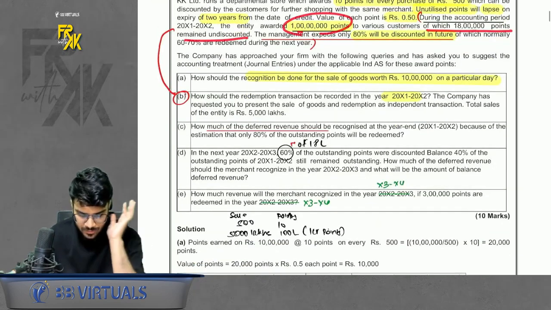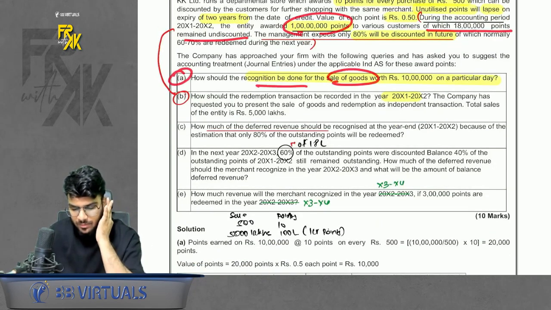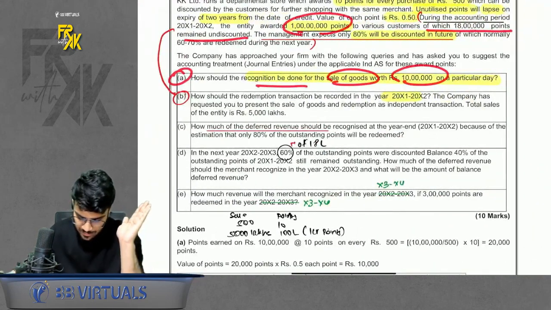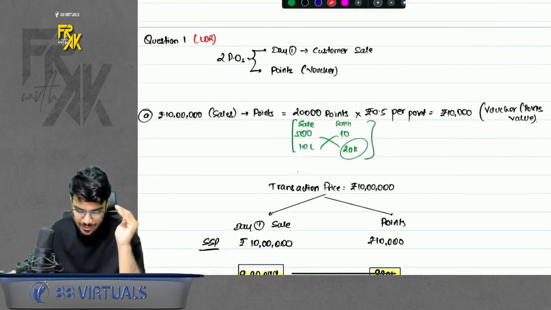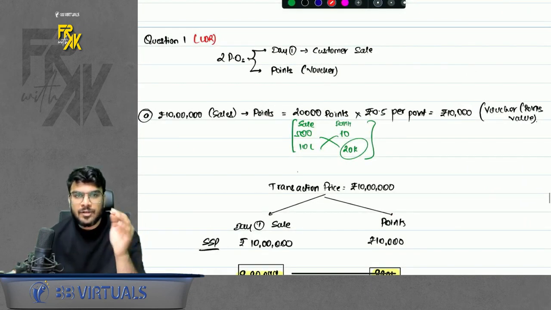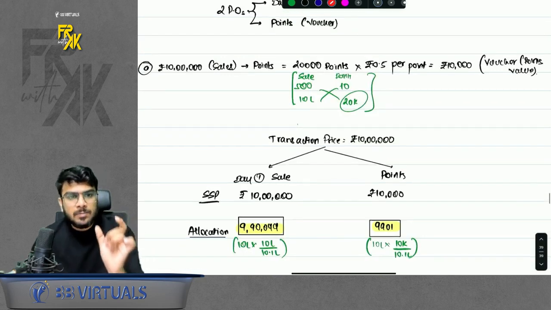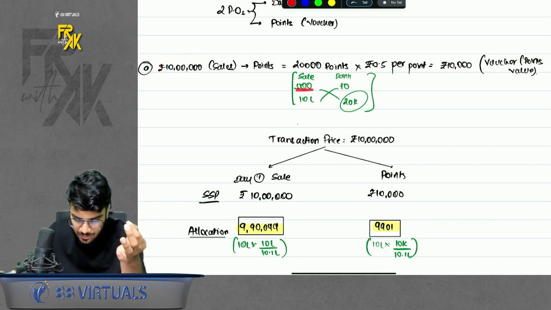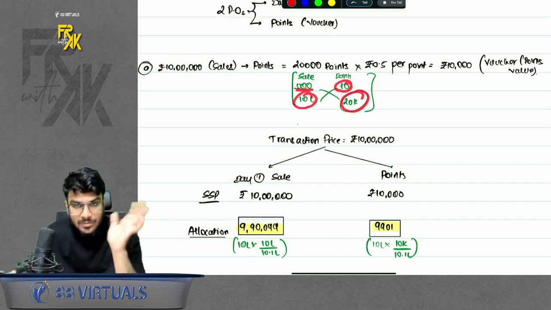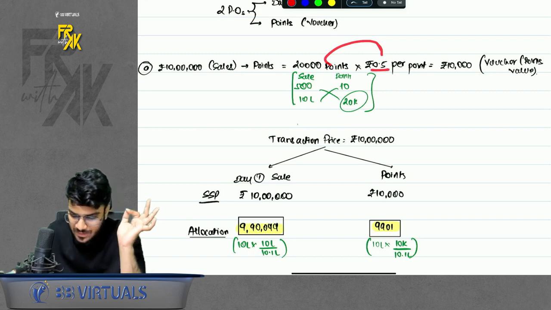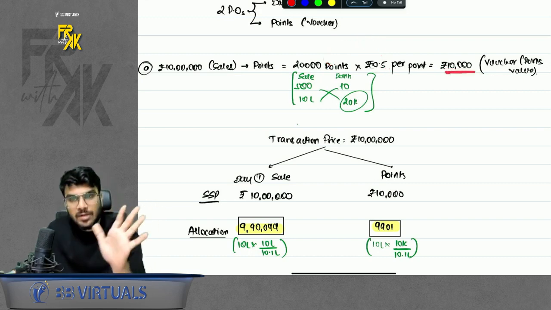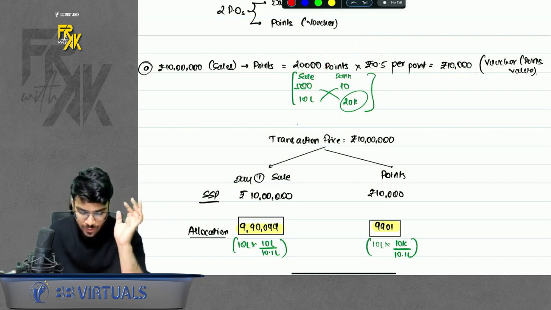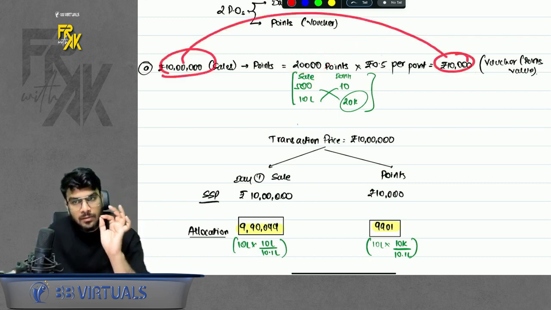Now what to do with this? I will revise. The first part: assume that a 10 lakh sale was happening. This first part is not linked to the 1 crore points, so this is a mutually exclusive part. For a 10 lakh sale, how many points do you give? For a 500 sale, you give 10 points, so for a 10 lakh sale, you give 20,000 points. The value of each point is 0.5 rupees, so basically you are giving 10,000 voucher value. In terms of value it is 10,000 and in terms of points it is 20,000.